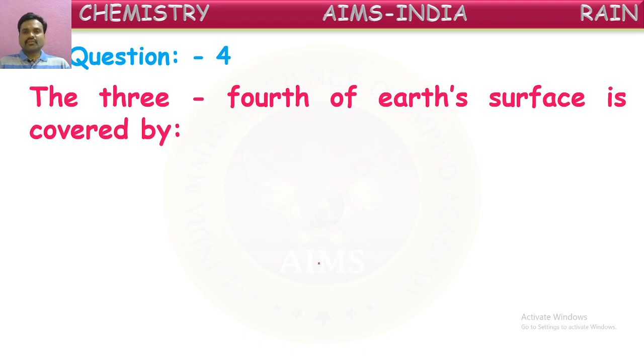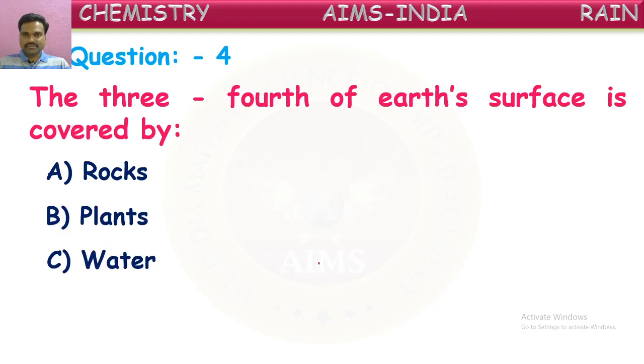The 3/4 of Earth's surface is covered by. With which it is covered at the surface? Is it covered with rocks? Is it covered with plants? Is it water? Or all of these are being covered? But we're asking around 3/4 of our Earth's surface is covered by. With which it is covered? Yes, yes. So many of you have given correct answer. Good.